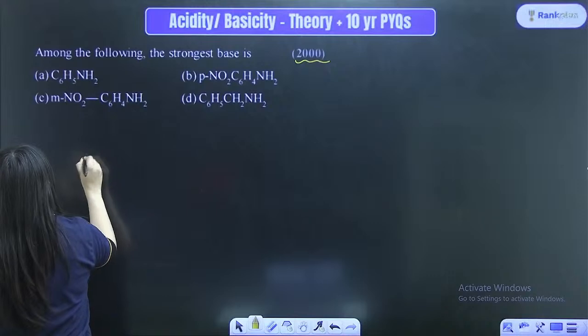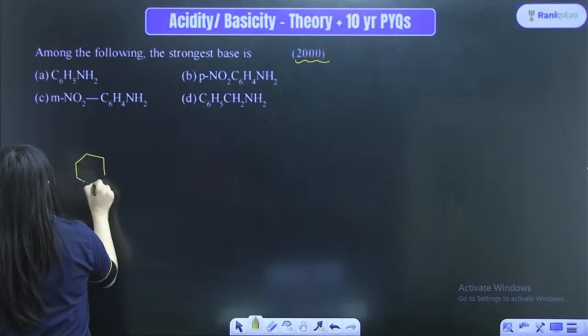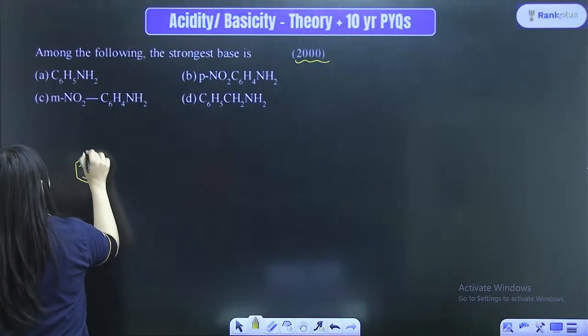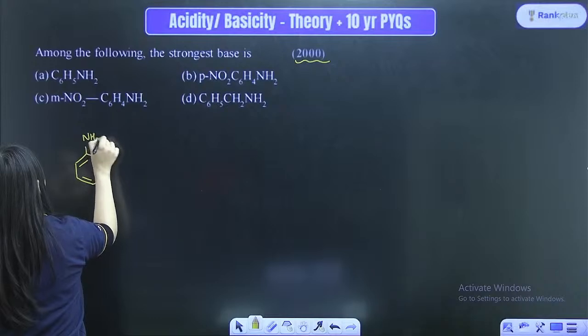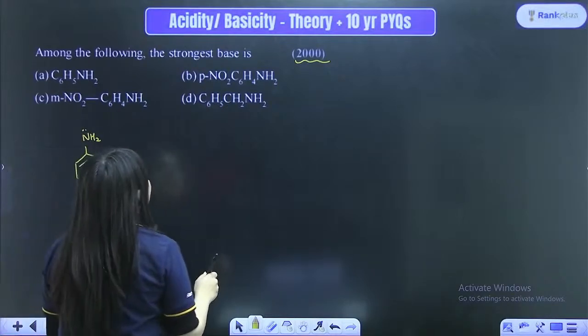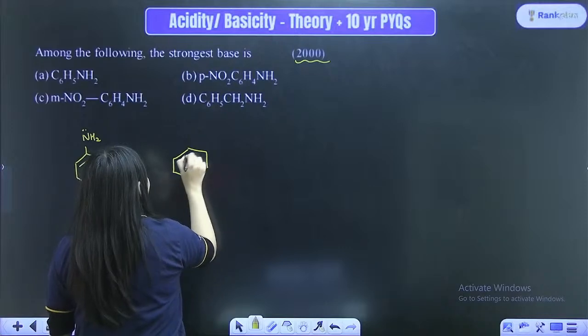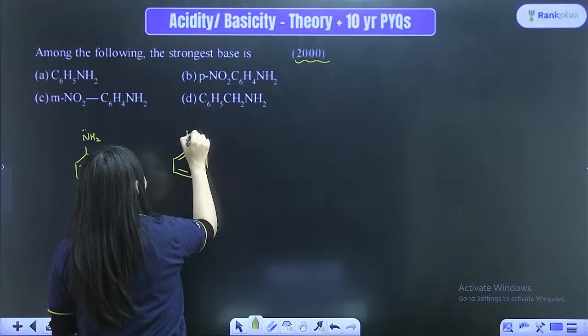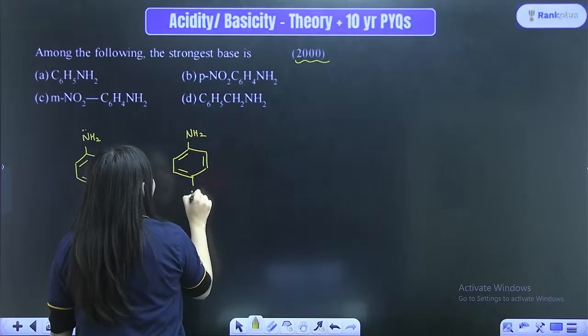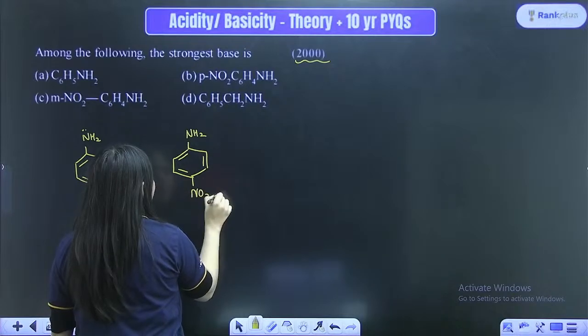The first option, I'm drawing all the options over here. The very first option is actually an aniline, so I'm drawing the aniline over here. The second option is a para-nitroaniline, so I'm also drawing the para-nitroaniline for you. This is the aniline group. This is a para-nitroaniline group, right?